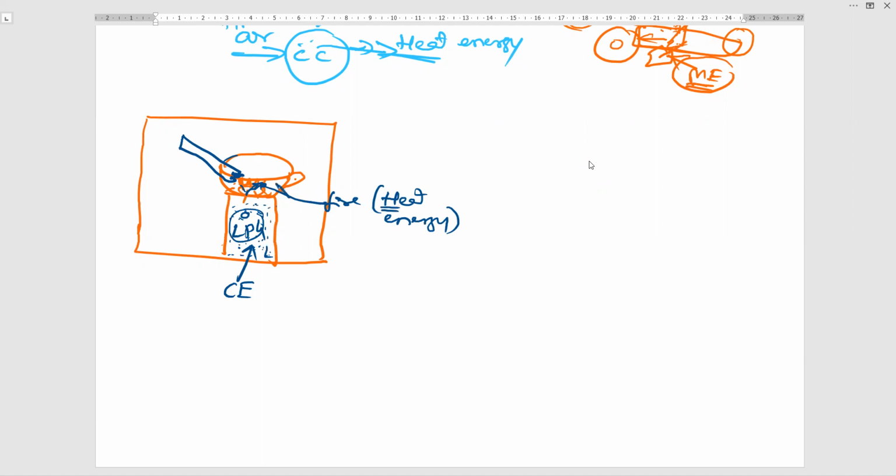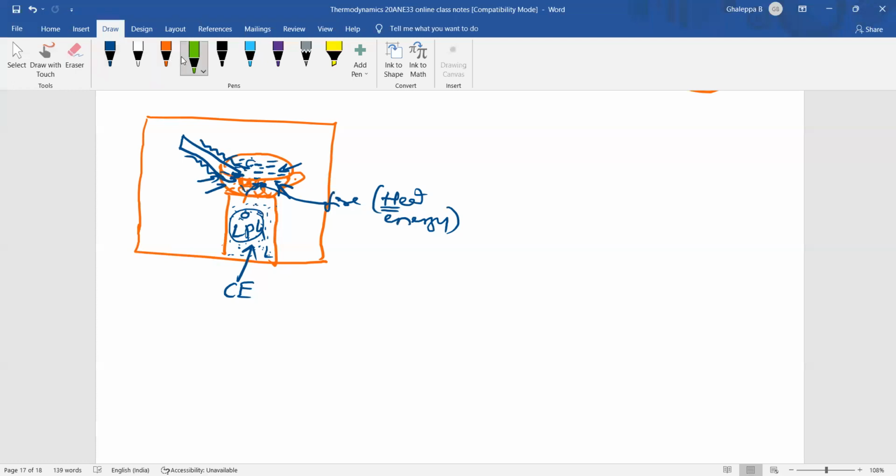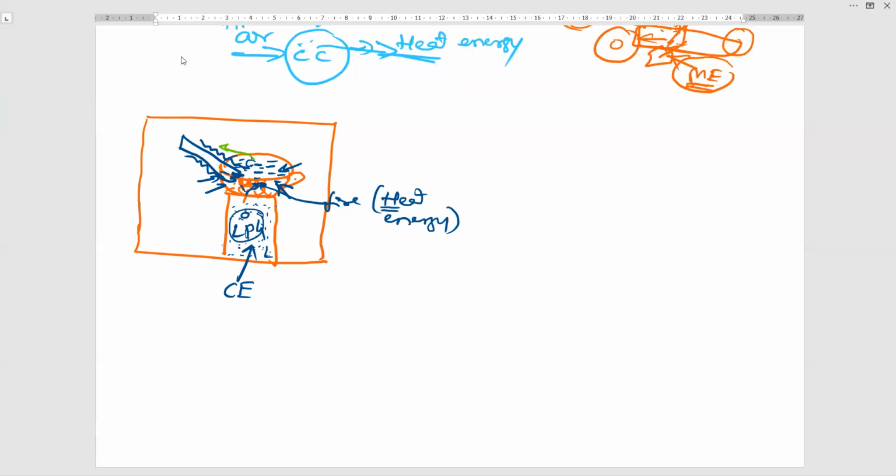So this heat will transfer to the vessel, and assume you are taking some water inside. Heat energy will be transferred to the water first, through the surface of the vessel, correct or not? After some time, this heat energy from the water will pass through the spoon. Does it go to the spoon or not? After some time, yes, it goes. So here the same kind of energy is transferred.